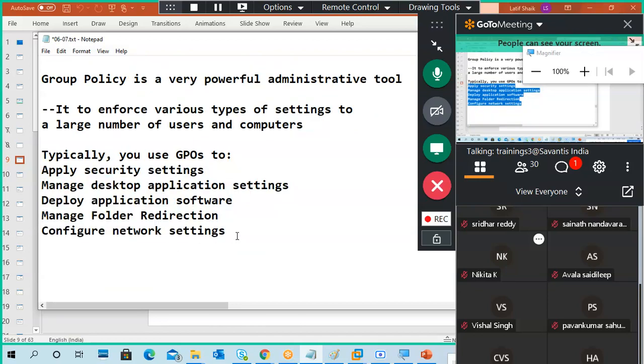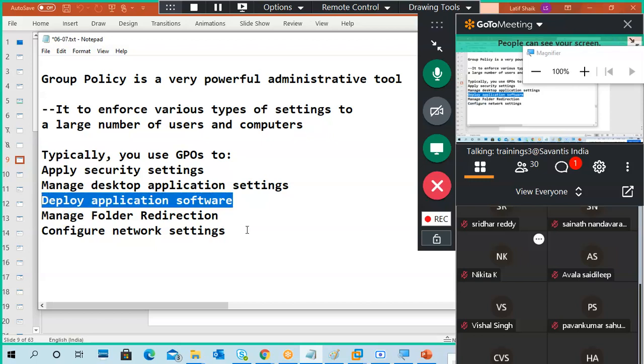Also, you can tell other things, you can add or subtract, as per what you understand, like application deployment. This is easy. Application deployment, we can deploy an application. Network settings like enforcing firewall settings. Application restrictions, okay. Printer access, like that.